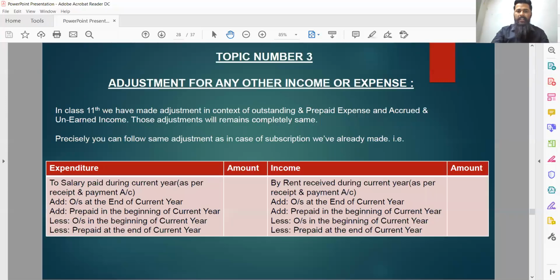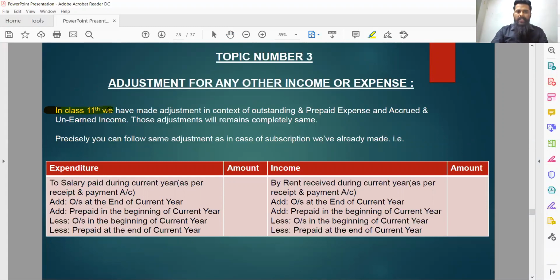So let's get started and move on to topic number 3 of this chapter, that is adjustment for any other income or expense. In the second video, we discussed the adjustment pertaining to subscription. I am highlighting that adjustment here again because the adjustments in context of subscription and adjustment for any other income or expense are 100% same. There is no difference in this particular chapter.